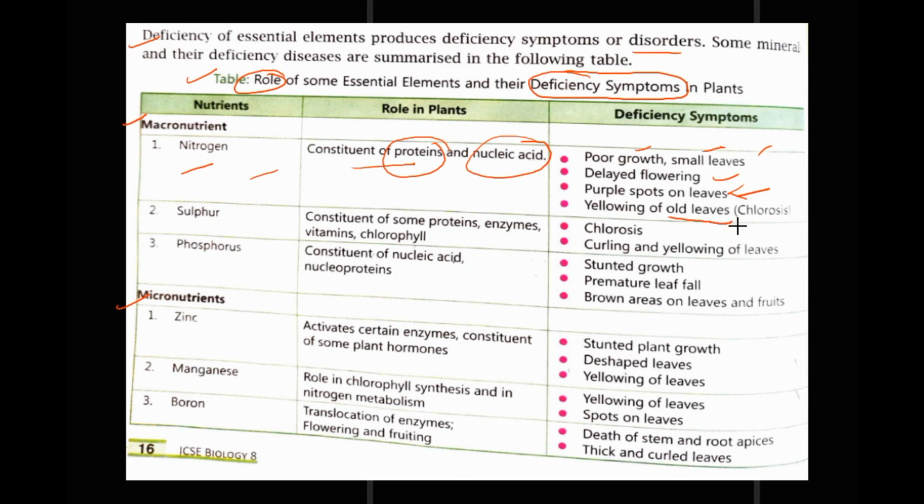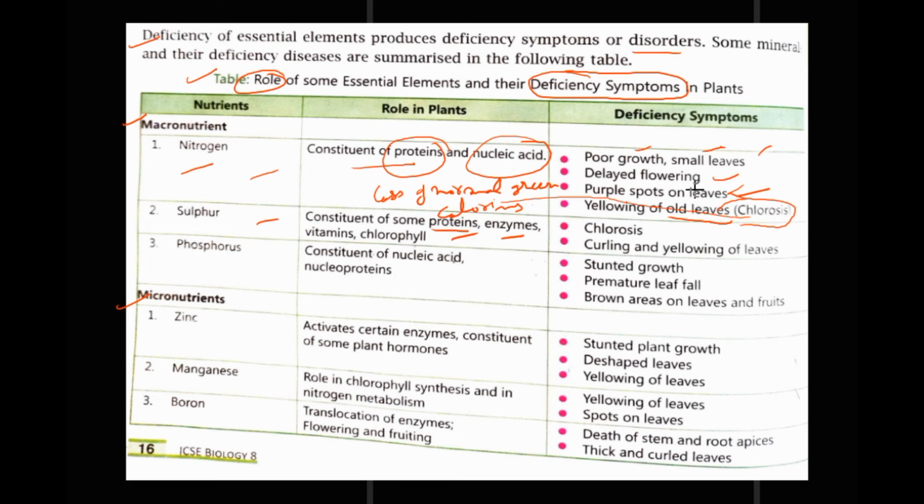Yellowing of old leaves, that means chlorosis, is the loss of normal green coloring in plants.